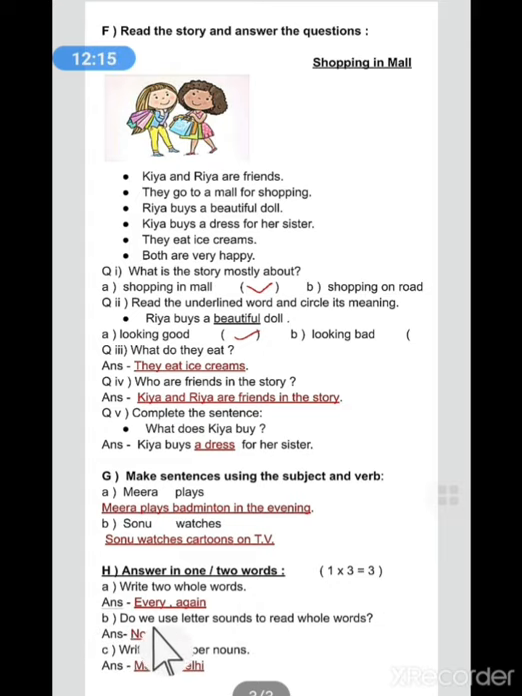Next is, do we use letter sounds to read whole words? So no, we do not use letter sounds to read whole words. We read them as we see them. So the answer is no. Third is write two proper nouns. So any proper noun. Proper nouns are the names of nouns. So I have written Meera and Delhi. You can write your own, any name of a place, person or thing.